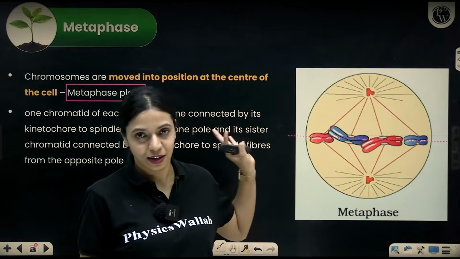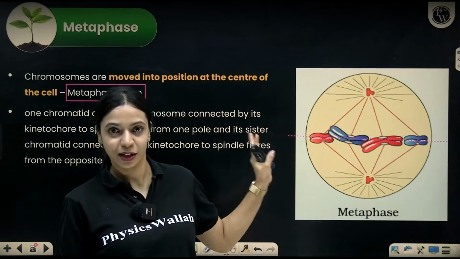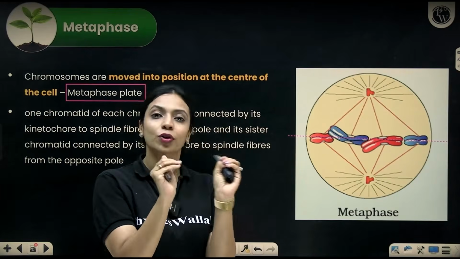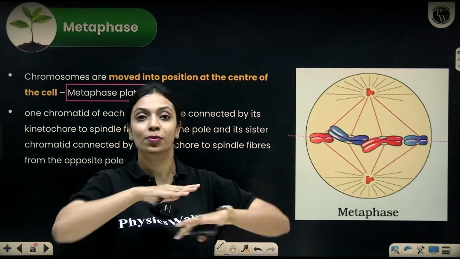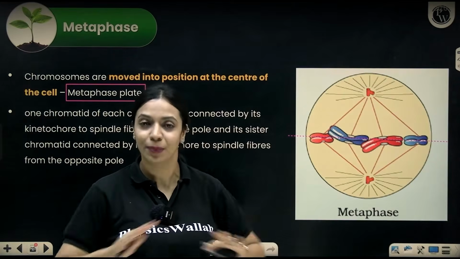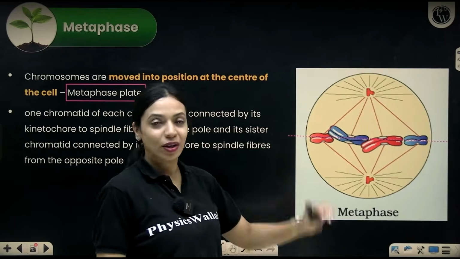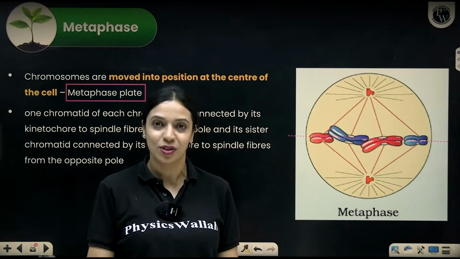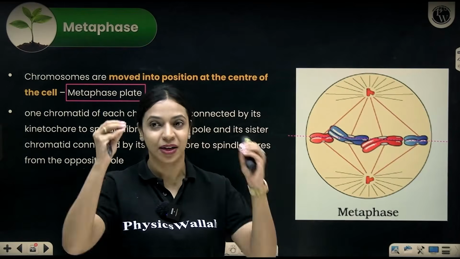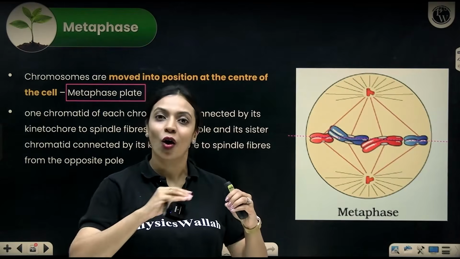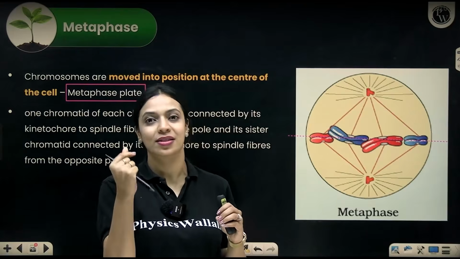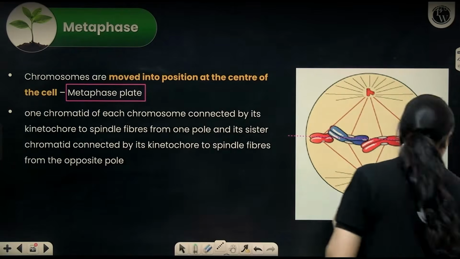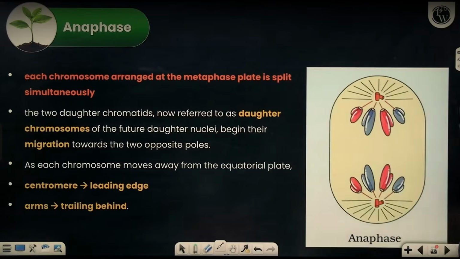This does not happen in metaphase. I'm showing it to you in this diagram, but this actually happens in anaphase. So all of the centromeres of all of the chromosomes that are aligned at the center will split at the same time, simultaneously. Here there are only 4 chromosomes. Imagine in our cells, how many will there be? 46 chromosomes. Every time mitosis is happening, 46 chromosomes will come and align at the center of the cell. All 46 of them at once, simultaneously, will split the centromere and the two sister chromatids will get separated.